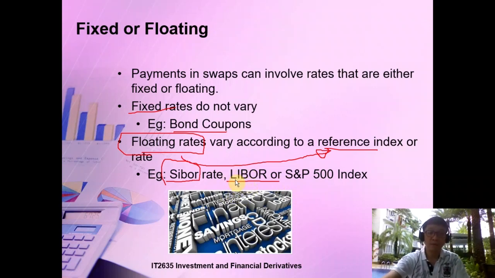Like the London Interbank Offer Rate, at a certain time every day in London they will determine what kind of interest rate they will want to lend out. Just like recently, because of COVID-19, the U.S. Federal Reserve dropped the interest rate, which means the interest rate that you will lend to the bank. So in turn, the bank will offer a cheaper rate.